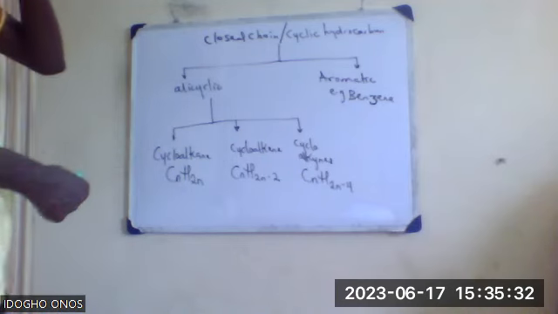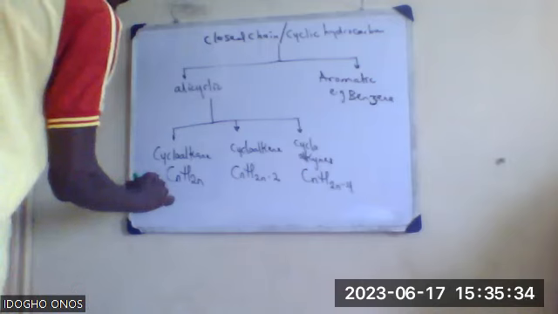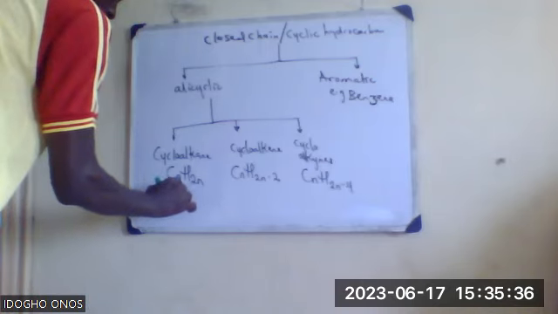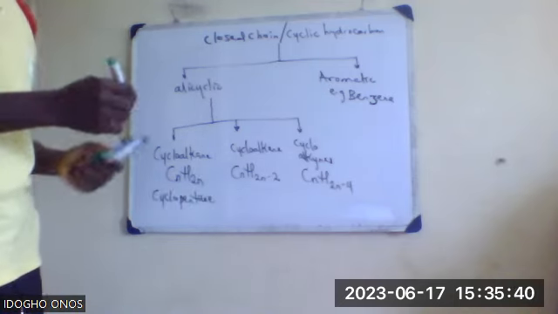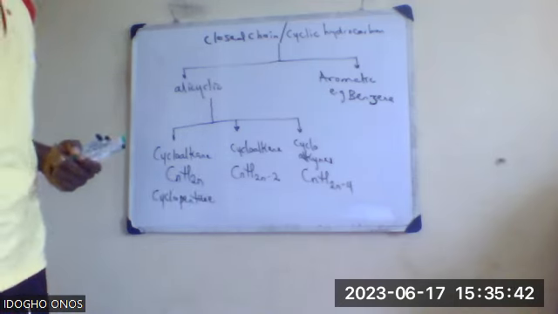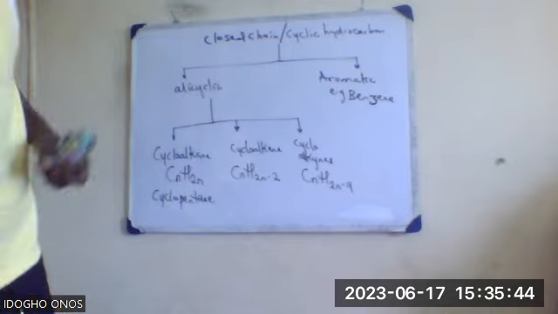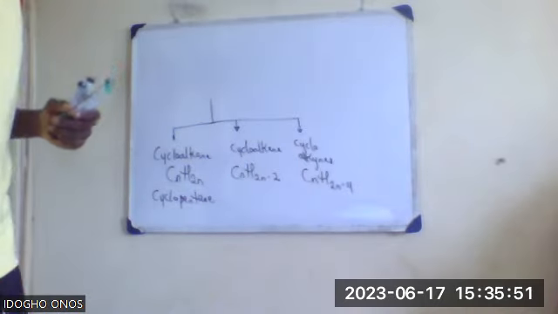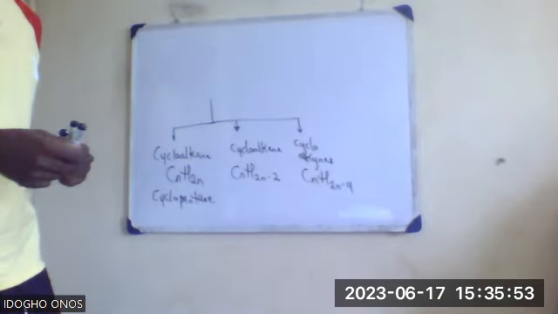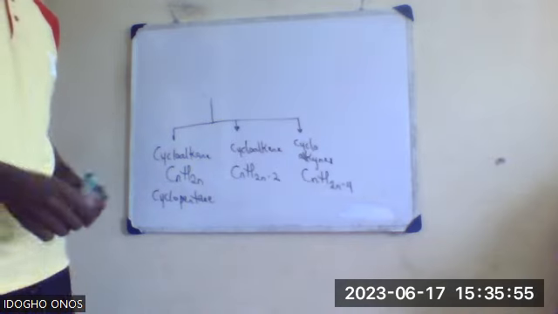So let's take, for example, cyclopentane. Are you with me? Madam Esther, are you there?